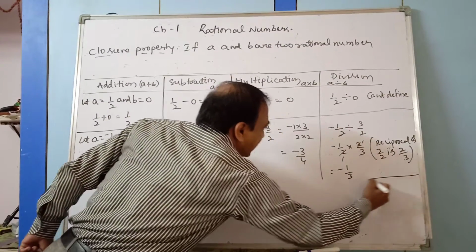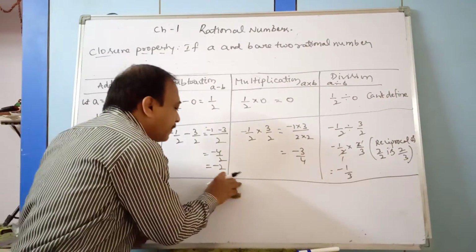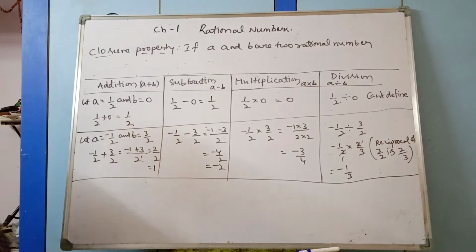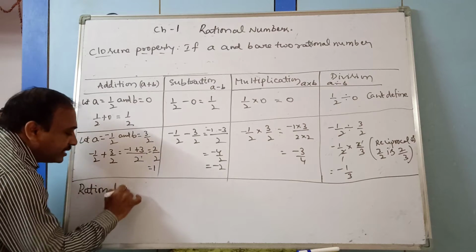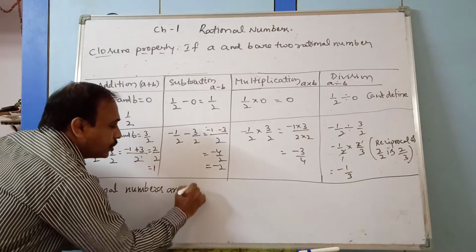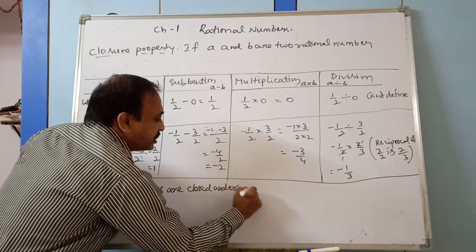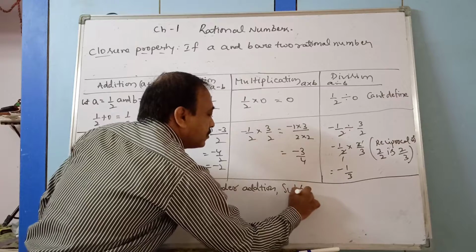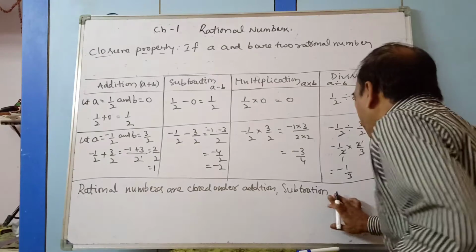We can conclude that rational numbers are closed under addition, subtraction and multiplication.